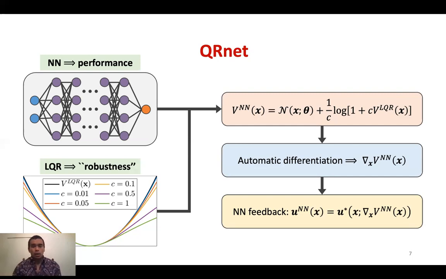And here, I do want to point out we're not putting the straight quadratic LQR value function in there. We have an extra parameter C, which we can learn, that governs exactly how strong this term is going to be.